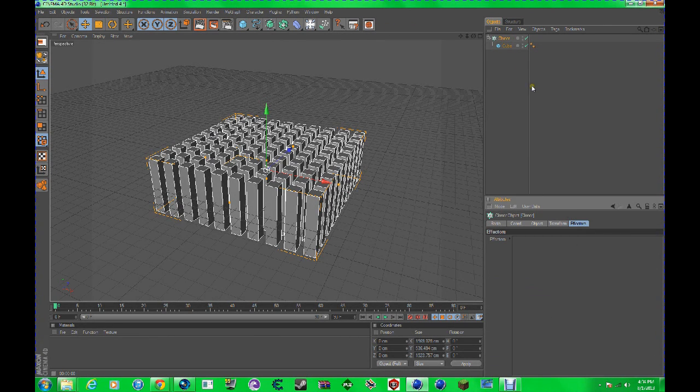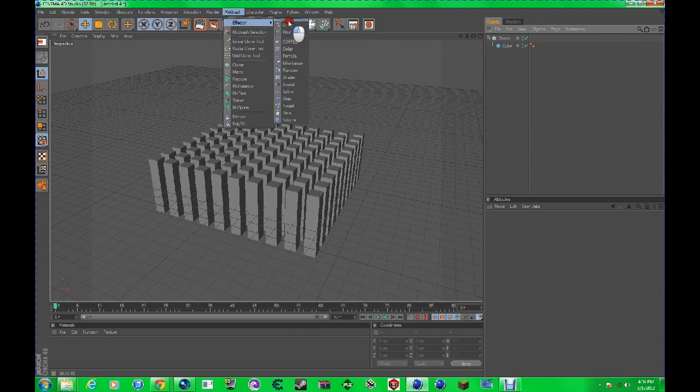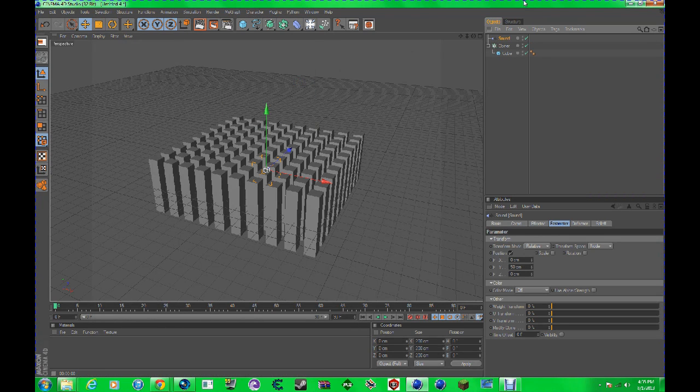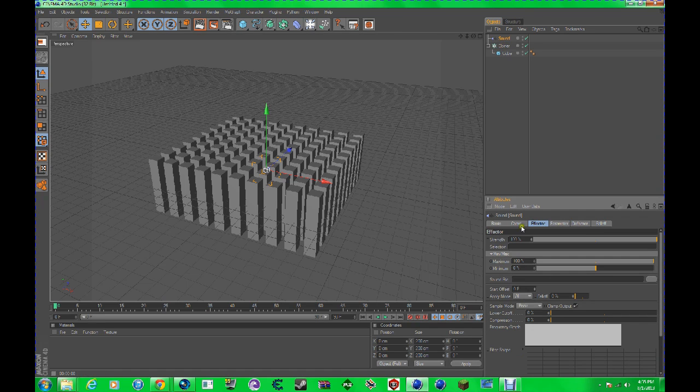Now let's click off of everything, go under MoGraph, Effectors, and let's go under Sound. I'm in Cinema 4D 32-bit R12, but I'm pretty sure that in R13, and I don't know if there's an R14 yet, I think they support WAV formats for sound, but right now they only support MP3 in R12.